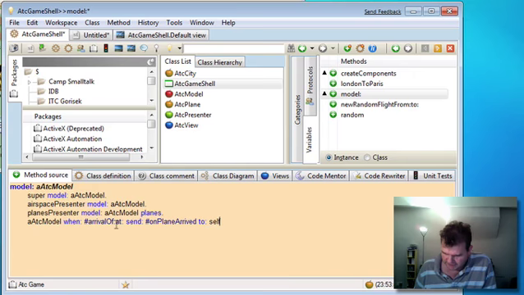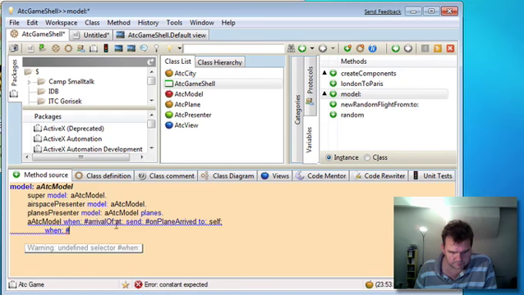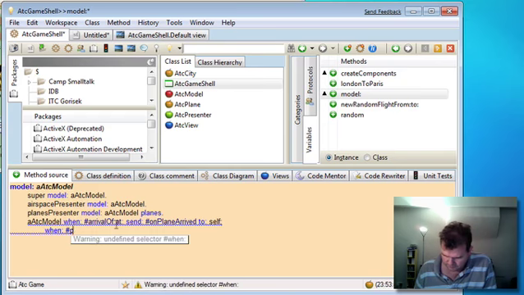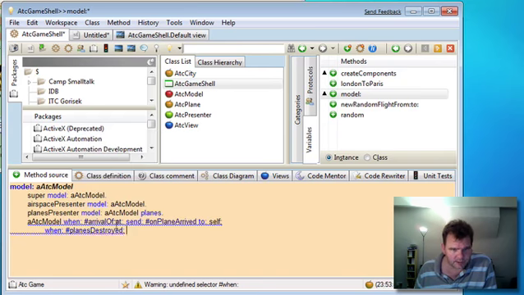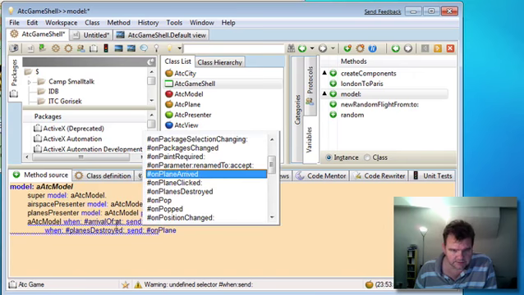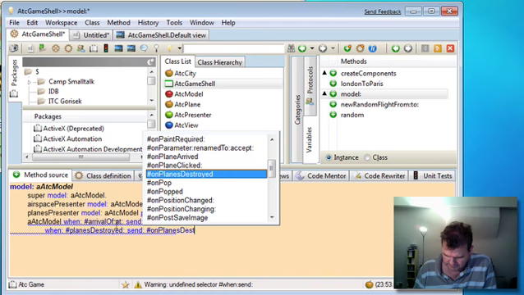Okay, and similarly, when the planes destroyed event is triggered off that model, we can send, once again with no parameter, a message onPlanesDestroyed to ourselves.